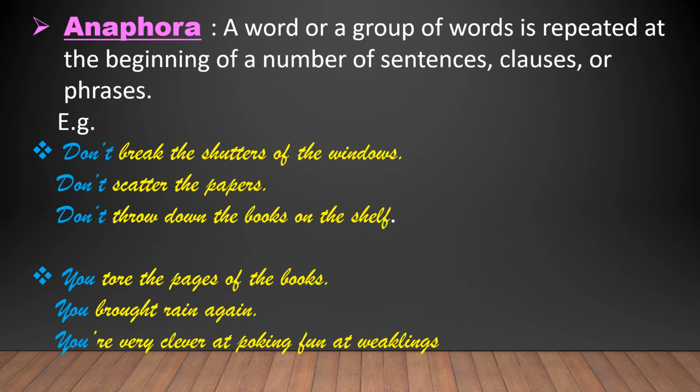Anaphora. A word or a group of words is repeated at the beginning of a number of sentences, clauses, or phrases. First example: don't break the shutters of the windows, don't scatter the papers, don't throw down the books on the shelf. Here the phrase "don't" has been repeated at the beginning of three consecutive sentences to emphasize the poet's strong appeal to the wind to refrain from doing certain things.